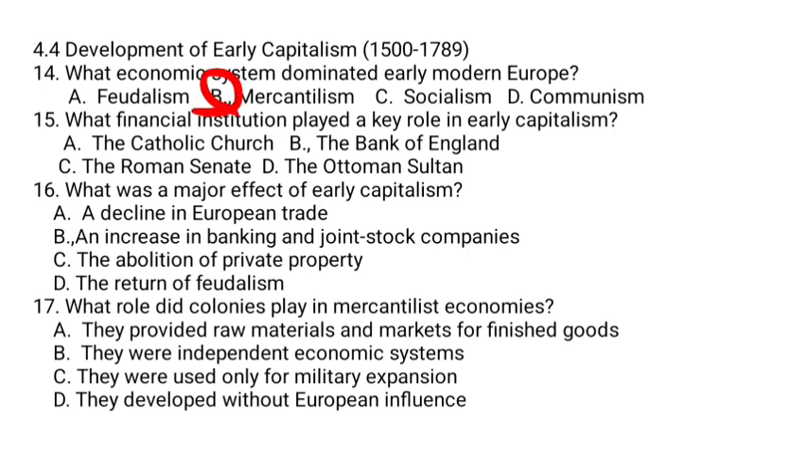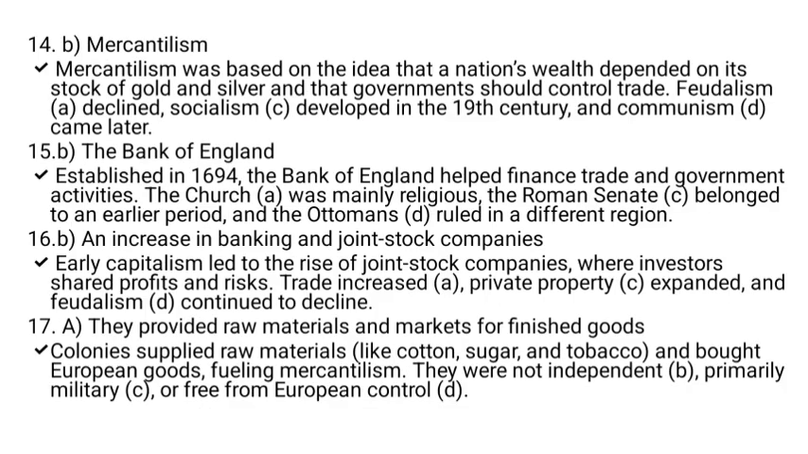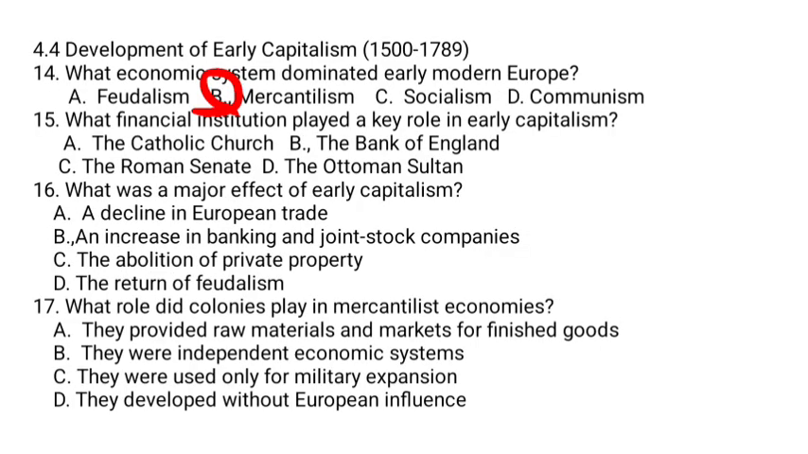The Bank of England was the financial institution that played a key role in early capitalism. Established in 1694, the Bank of England helped finance trade and government activities. The church was mainly religious, the Roman Senate belonged to an earlier period, and the Ottomans ruled in different regions. So, the others are not correct, but B is the correct answer.